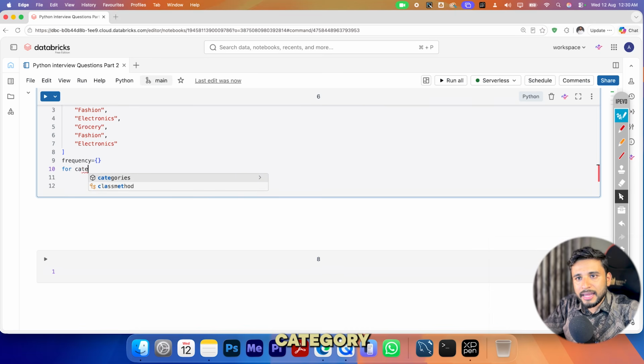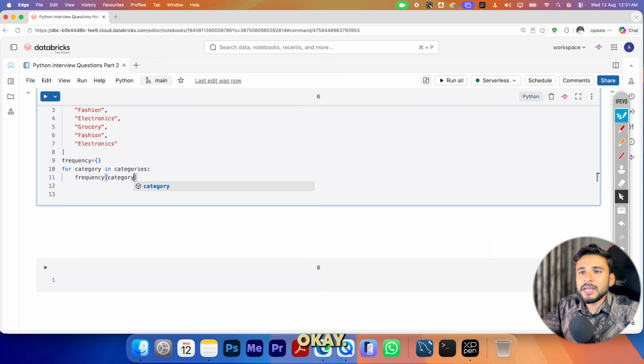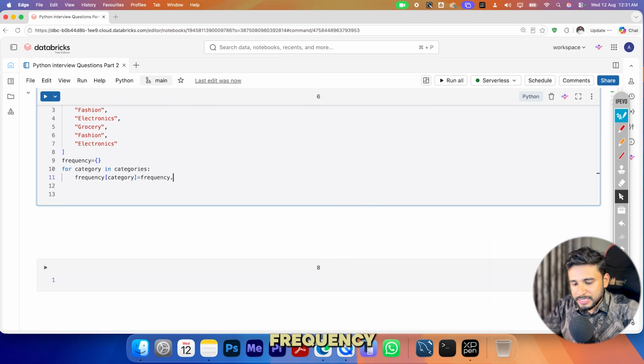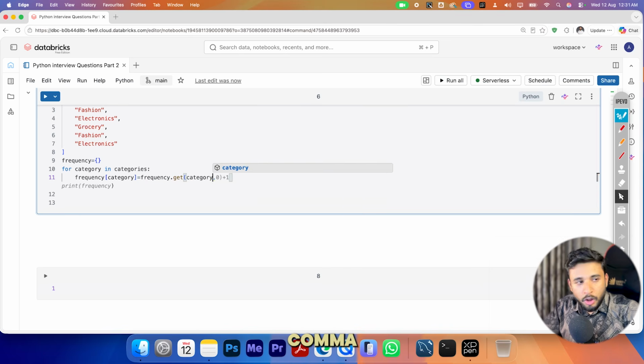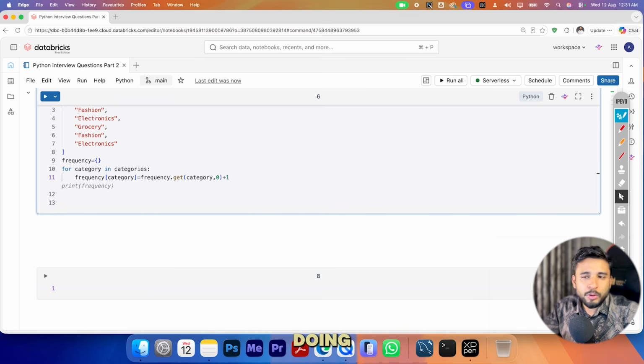So for category in categories, I'll hit this particular list and say frequency of category is equal to frequency.get, and in this I'll say category comma 0 plus 1.